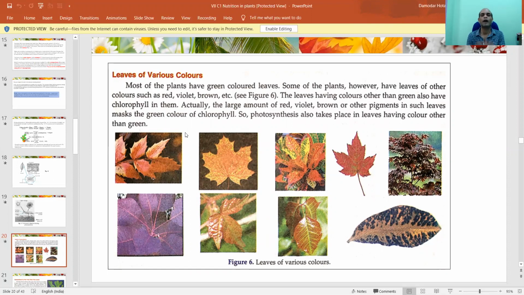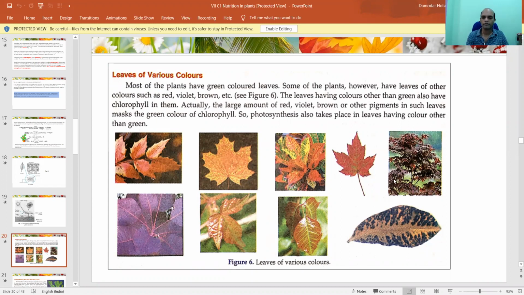You see, when you're going to buy a mobile phone, what do you say? Pixel. Yes, you say wow, 20 megapixel, like this. Here pigments are present. Pigments means color particles. When the red pigments are more, the leaf becomes red. When brown pigments are more, the leaf becomes brown. So nothing to worry. They can also prepare their own food. They don't depend on others. Photosynthesis takes place because chlorophyll is also present, but the number of pigments is more. That's why we see the color as red.